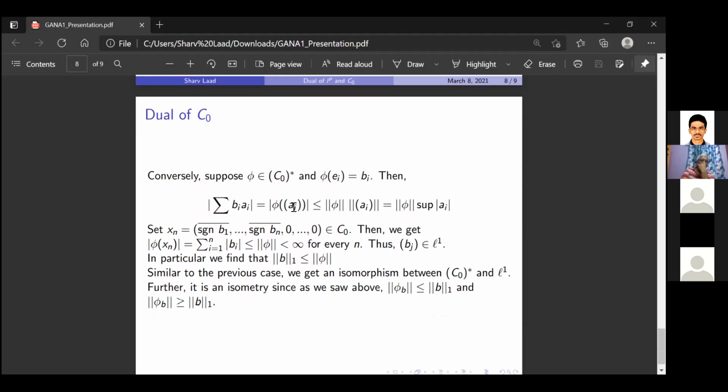So by linearity, mod of summation b_i a_i is less than or equal to the norm of phi times the norm of a, which is equal to norm of phi times supremum of mod a_i. So now we set x_n equal to sign of b_1 conjugate, sign of b_2 conjugate, all the way up till sign of b_n conjugate, and the remaining terms are 0. This will be an element of c0 because this is a sequence which converges to 0.